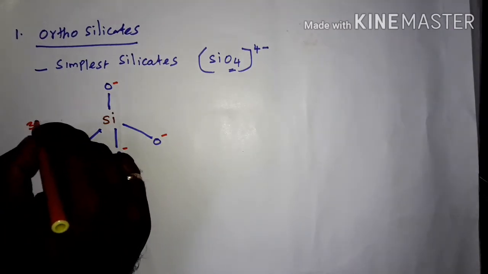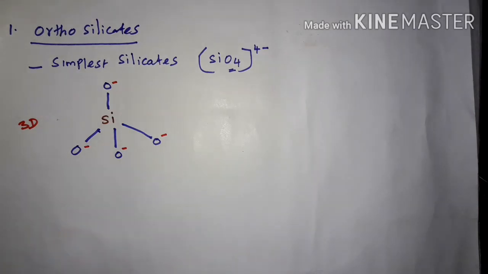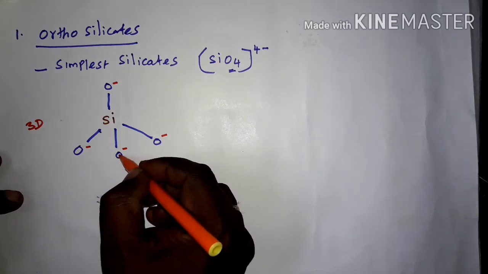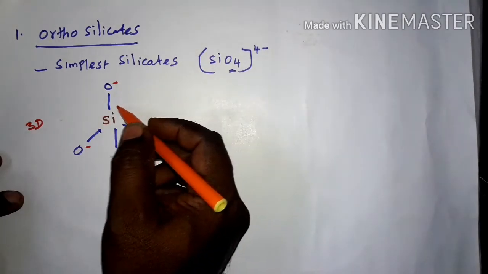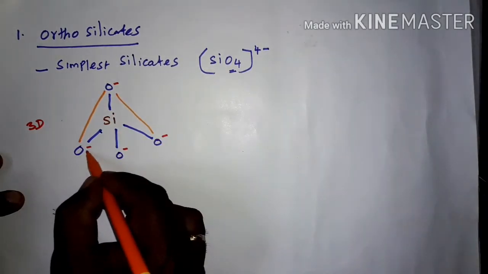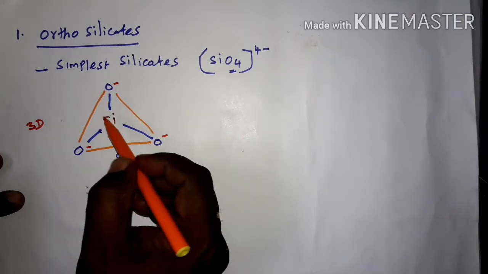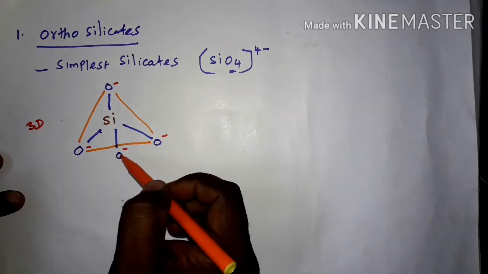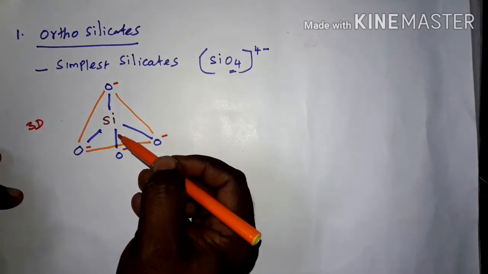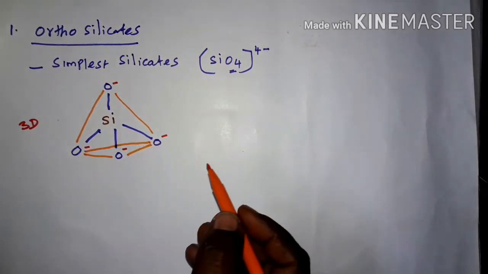This is a 3-dimensional structure. Okay. Now this particular oxygen atom is at the backside of the silicon atom. So these 3 oxygen atoms are in the same plane. Keep in mind that these 3 oxygen atoms are in the same plane because it is a 3-dimensional structure, and this one oxygen atom is at the backside of the silicon atom. And this makes a link like this. So this is the 3-dimensional structure of silicates.